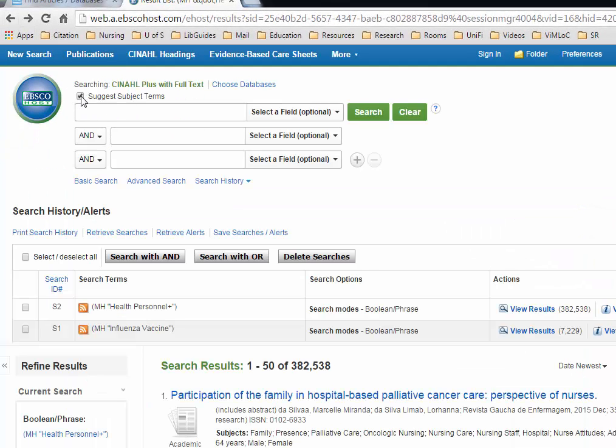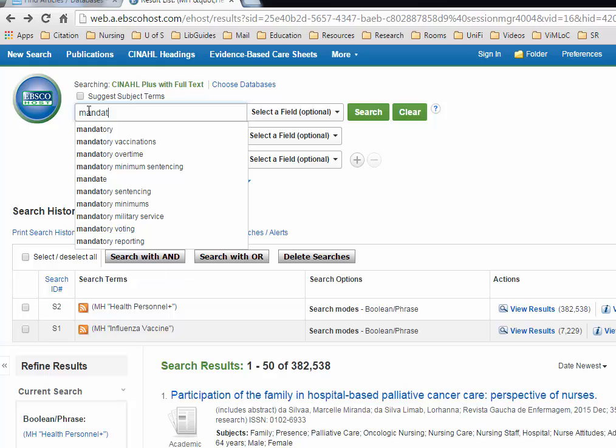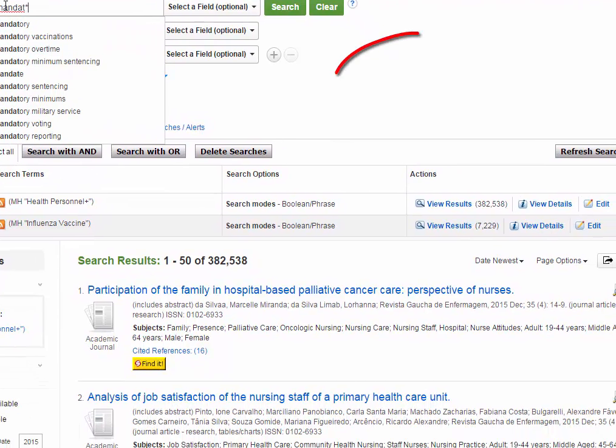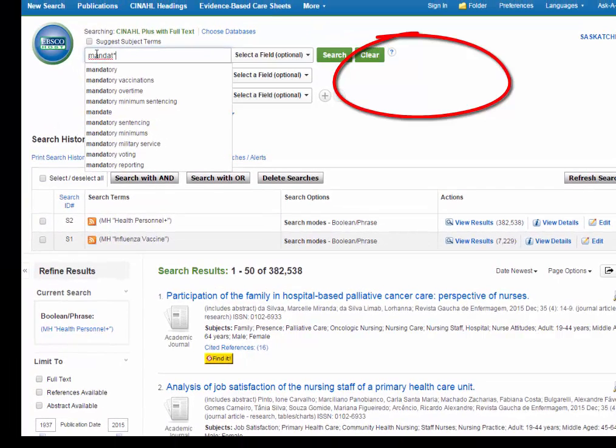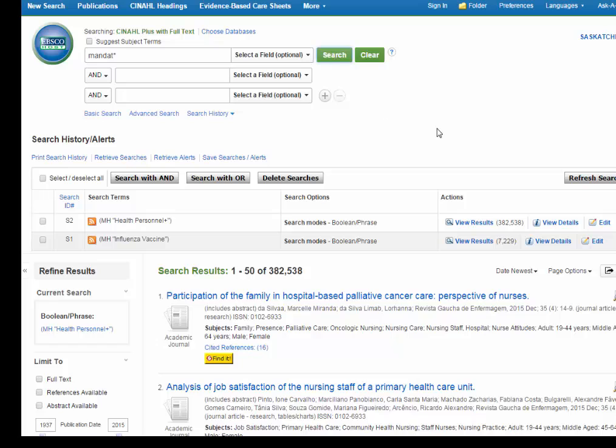Remove the checkbox on suggest subject terms because we already know there's no proper CINAHL heading. I'm going to type in mandate and then put in a star, which is Shift 8 on your keyboard. The star is called truncation, and truncation is used to capture all suffixes possible. So it'll look for words such as mandated, mandate, or mandatory. Then click Search.